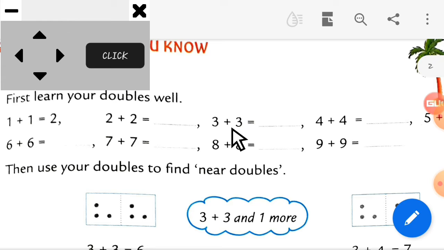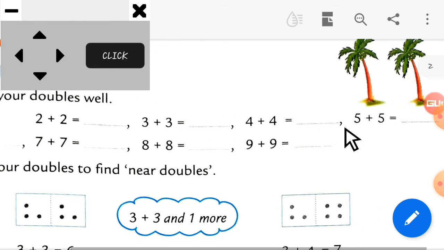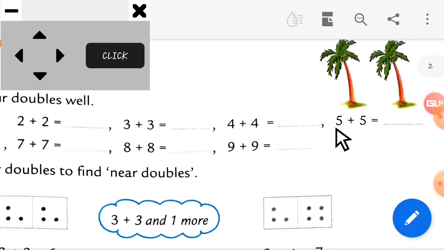Yes, it is 6. Now, next number, 4 plus 4. So, how much is it? Yes, your answer is 8. I know you know this. Now, the next number, which is the next number? 5. 5 plus 5. So, how much is it? 5 plus 5? Yes, 5 plus 5 is equal to 10.